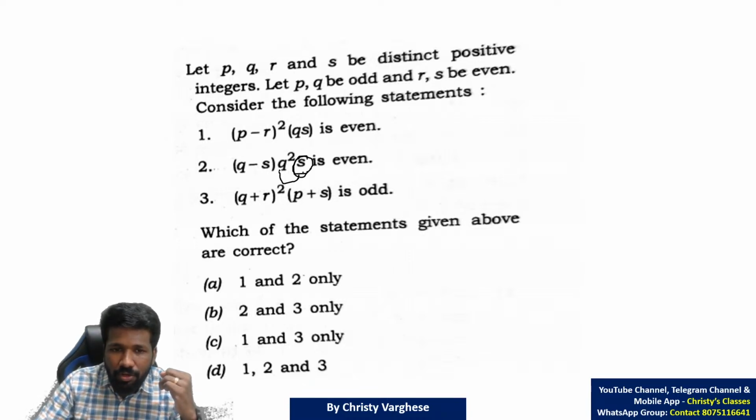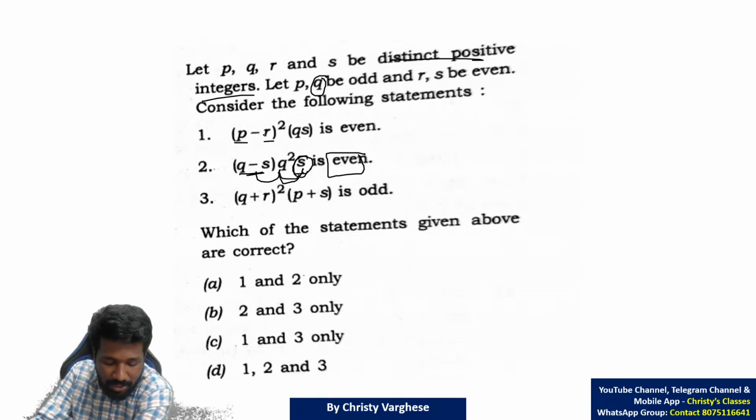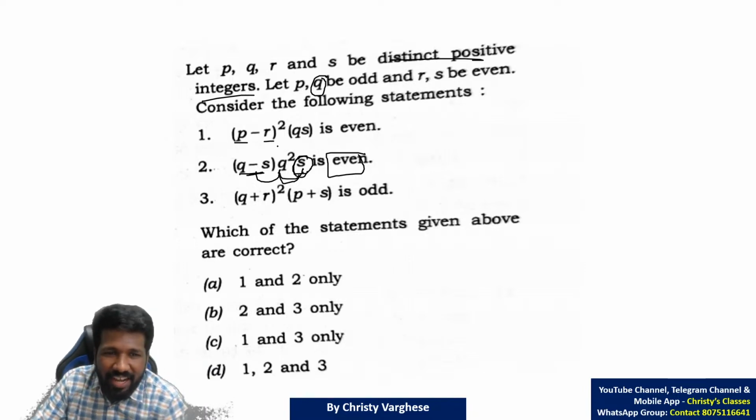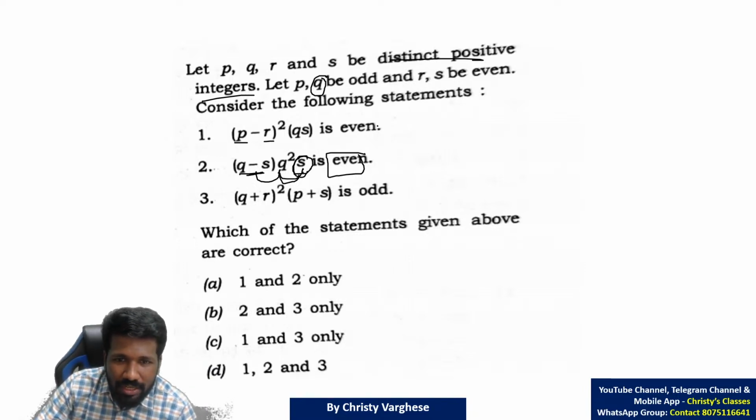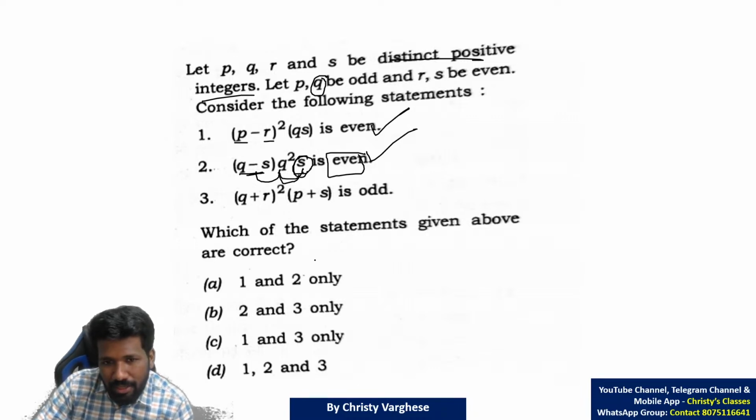This is even into odd or even. You don't have to worry at all. Whether Q is odd, Q square is odd, even into odd is again even. Q minus S, whether it is odd or even, only one of them is possible, because they are distinct positive integers. So whatever it is, it is even only. You don't have to think individually about what it is, and wasting time is not needed here. In the first two cases, clearly you can say these two are correct. But the last case is not easy because S is there.